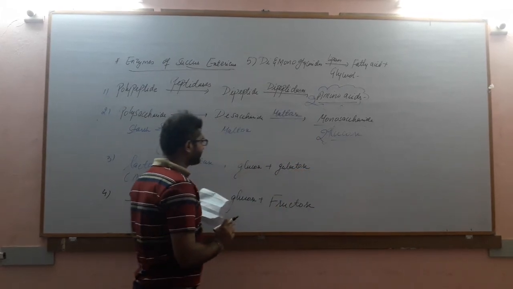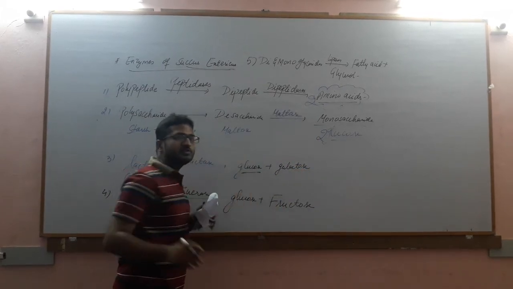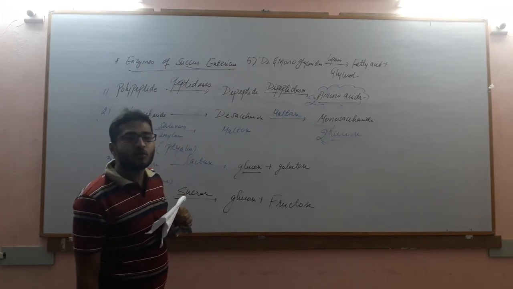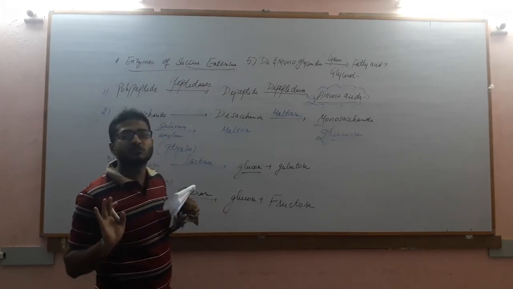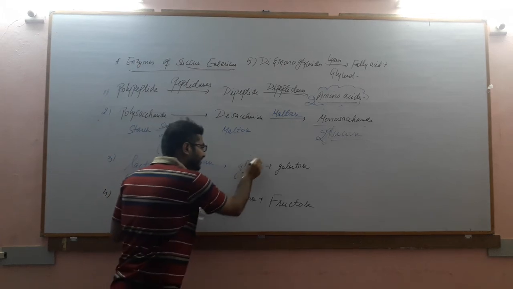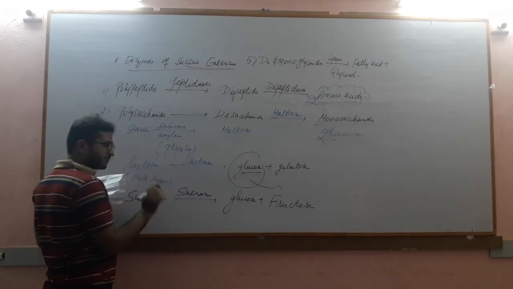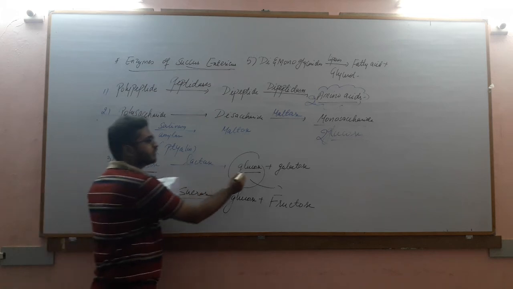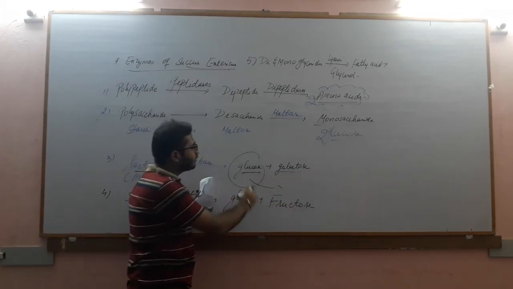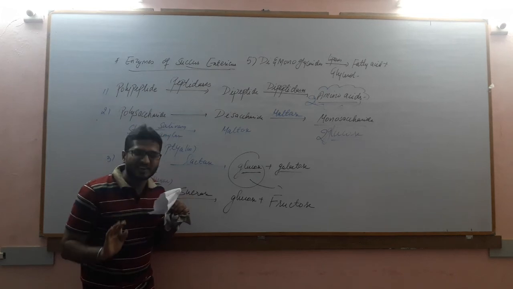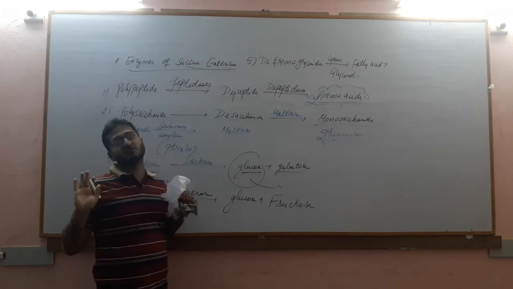Now, say for example, this glucose is not further digested in our body. It will remain as it is and will be absorbed as it is. Clear? The purpose of breakdown of lactose is to produce glucose and galactose, because both are monosaccharides, which cannot be further digested in our body.